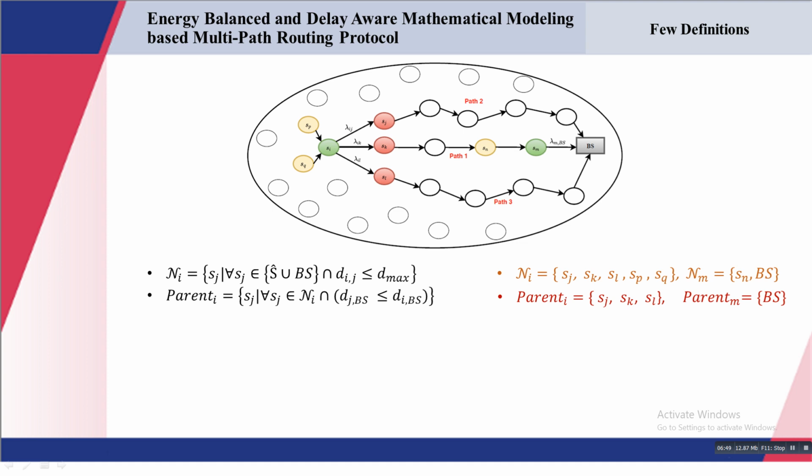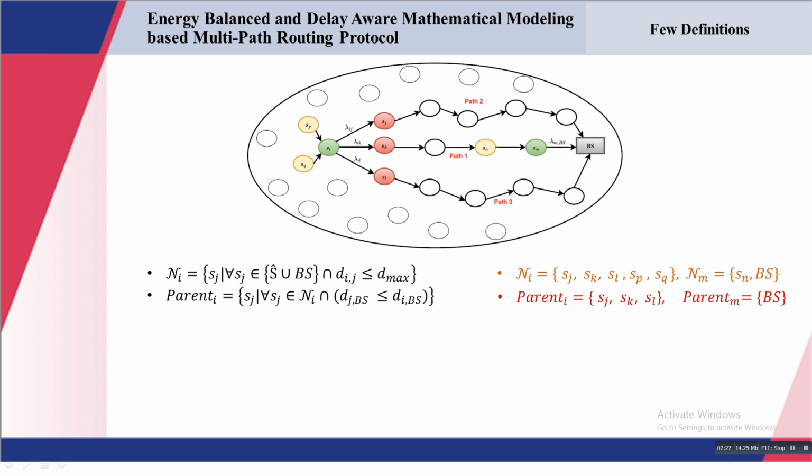Because if you consider the pth node, sp, the distance between p and the base station is more than the distance between i and the base station. So we cannot include this sp node in the parent set of i. That's how this equation is working.